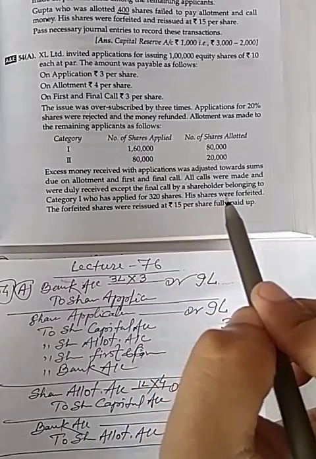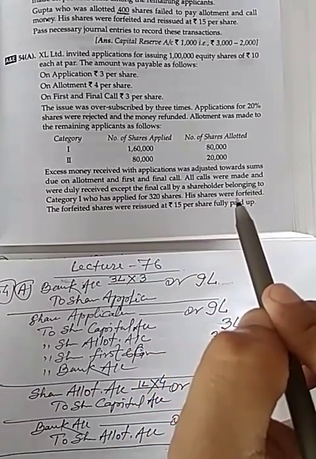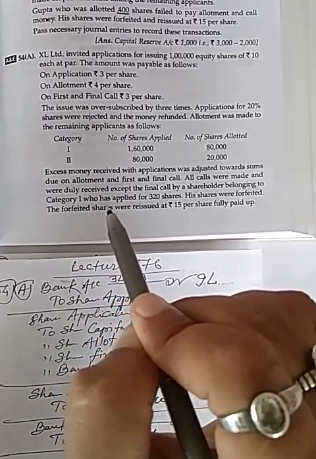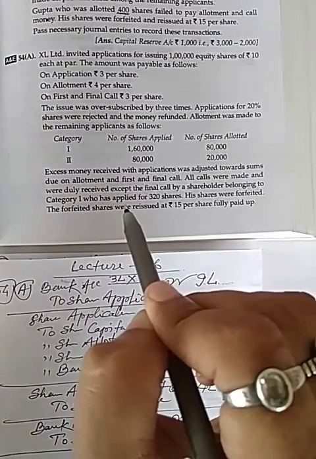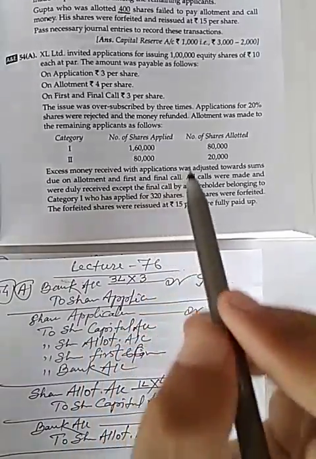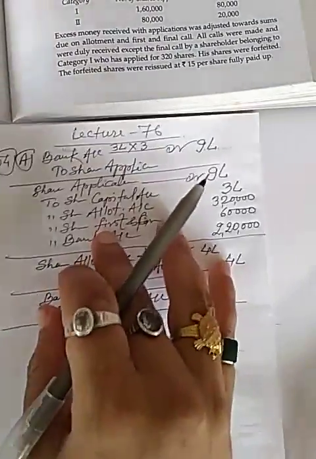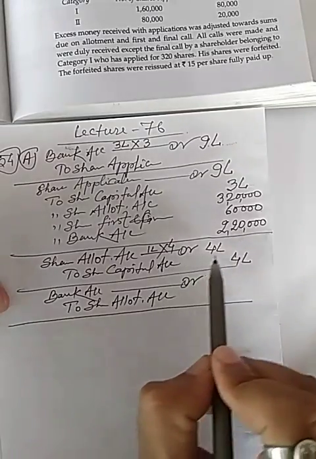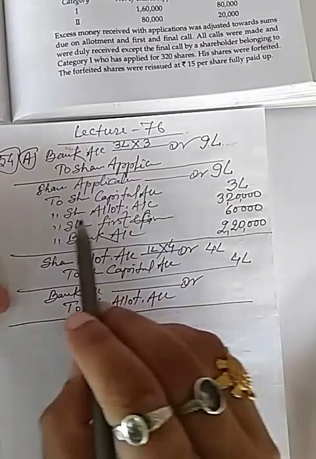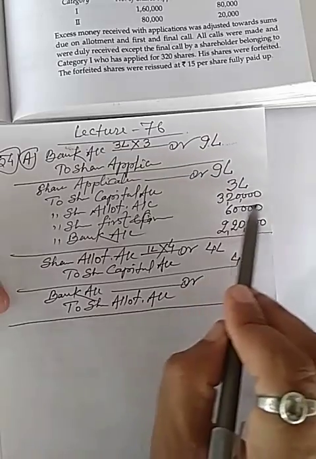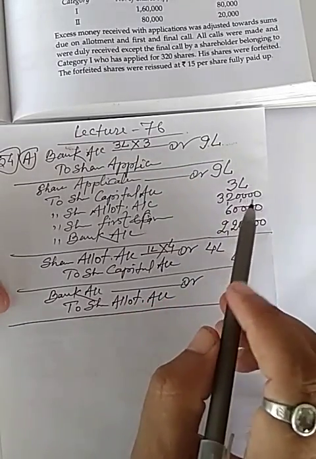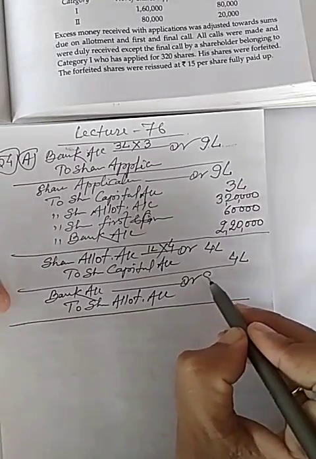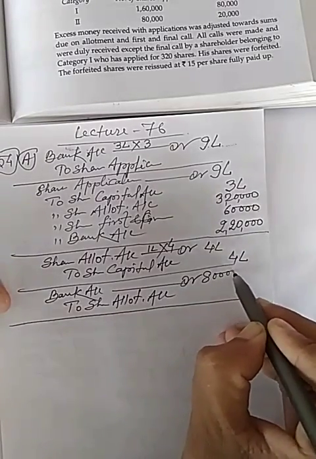His shares were forfeited. So there will be no effect on allotment money. Now I will write 4 lakh minus allotment money received already with application 3,20,000. So it will be 80,000 only.